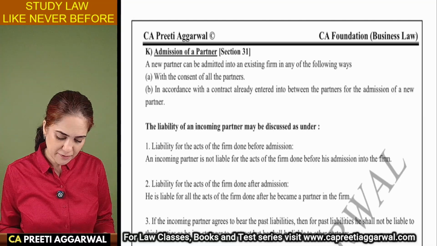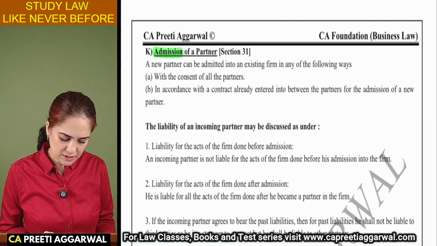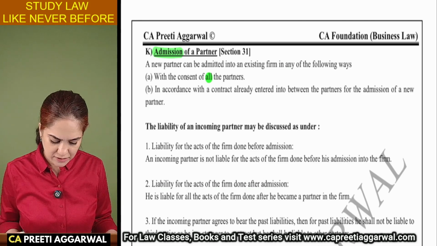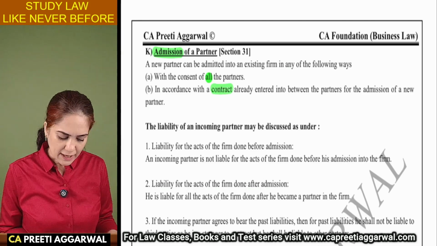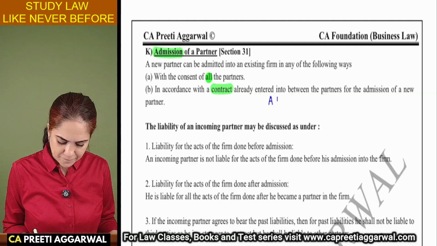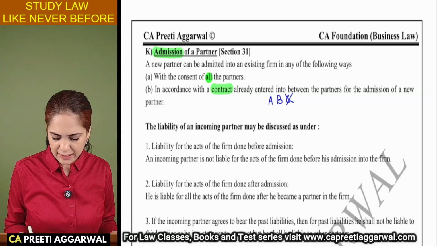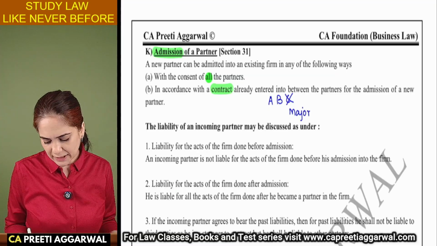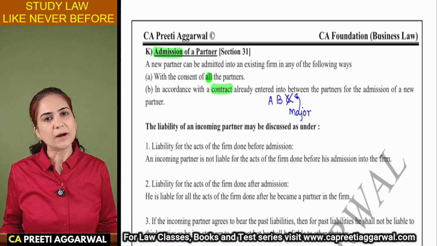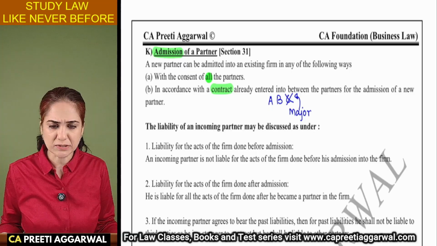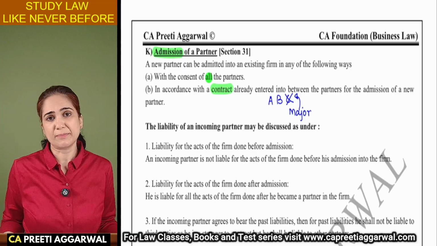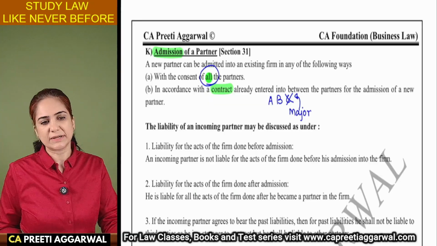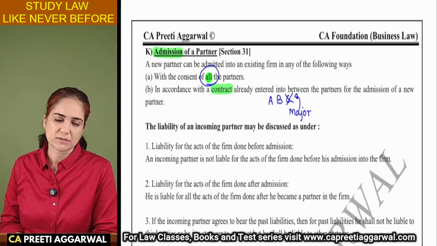Next, we have admission of a partner. Admission requires the consent of all the partners, or sometimes it may be in accordance with the contract. Like partners have agreed that in case any partner dies and if his son is a major, then automatically he will become the partner. So sometimes it is by agreement. If nothing is mentioned in the agreement, then in that case, you can admit a partner only with the consent of all the partners.